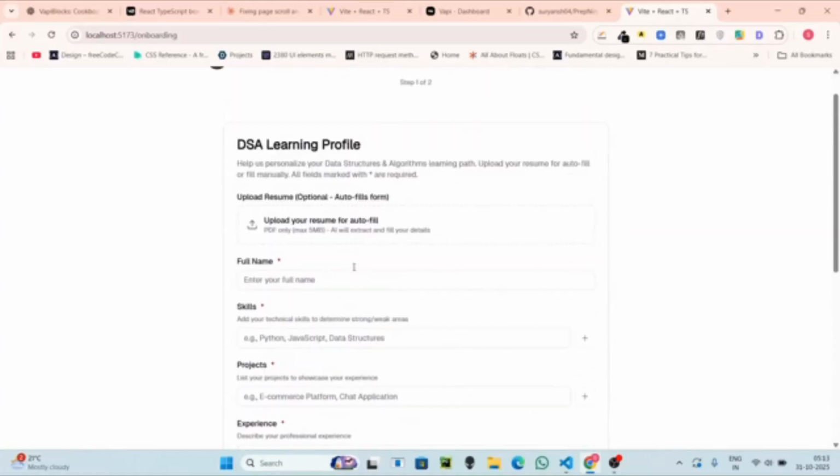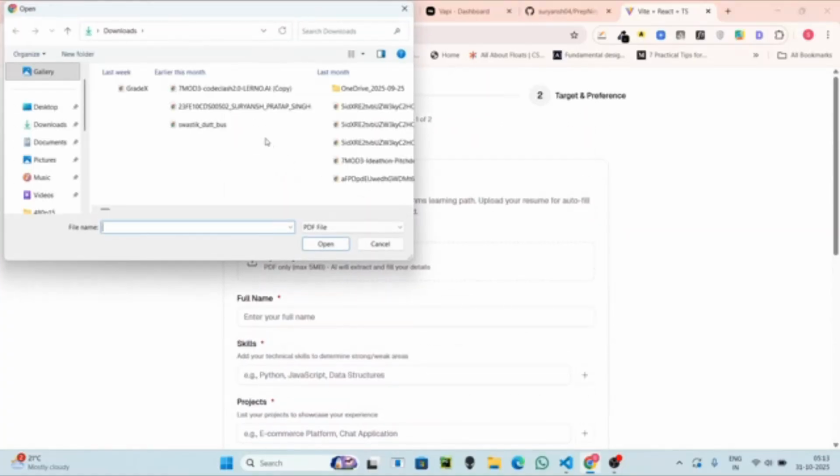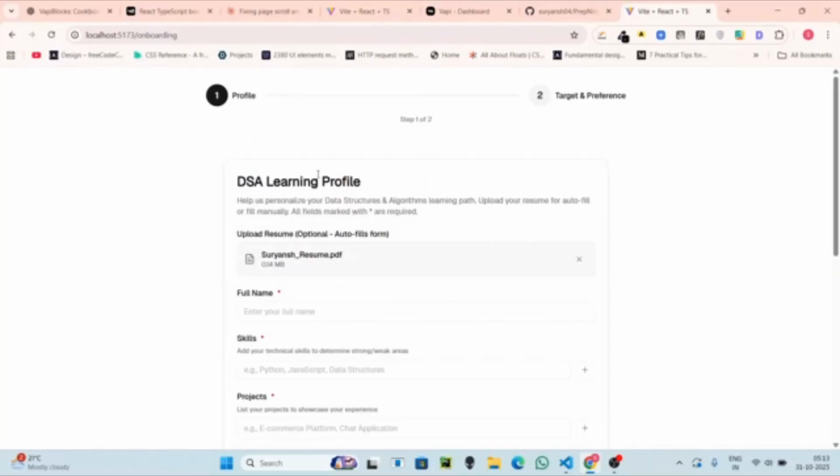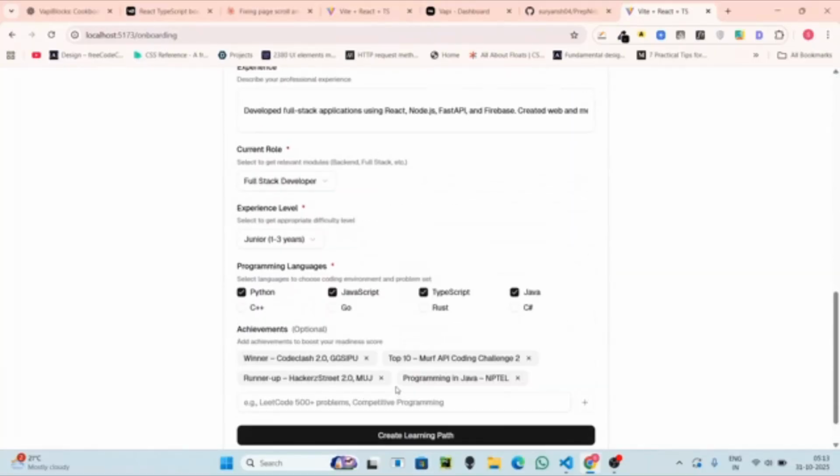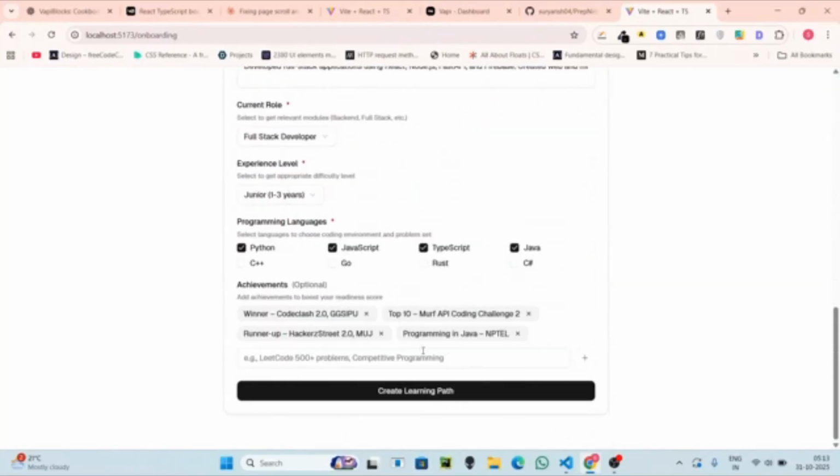So the first step is to either upload your resume for autofilling the whole form, or fill out the onboarding form and enter your details. If you're a freshman, you don't have a resume. Okay. So I entered my resume and as you can see, it has been autofilled. You can just create learning path.